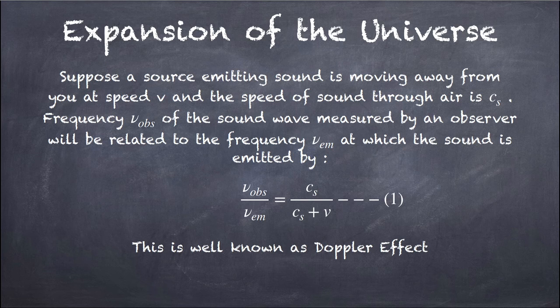Suppose a source emitting sound is moving away from you at speed v, and the speed of sound through air is c. The frequency measured by an observer is related to the frequency of emission by nu of observer divided by nu of emission equals c upon c plus v. This is well known as the Doppler effect. Next slide.